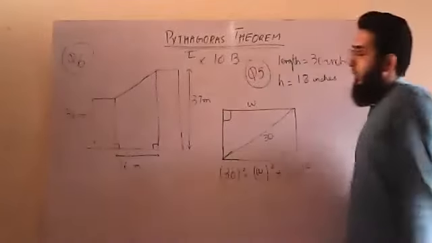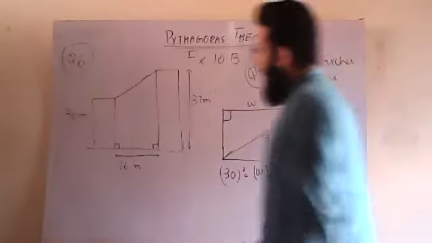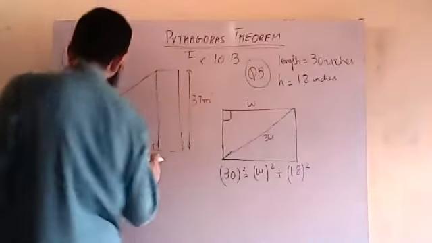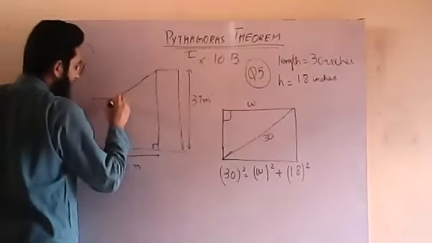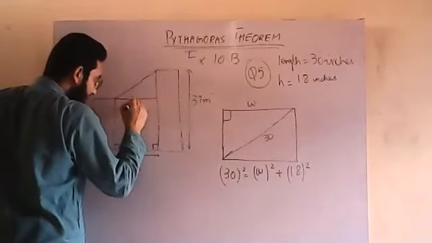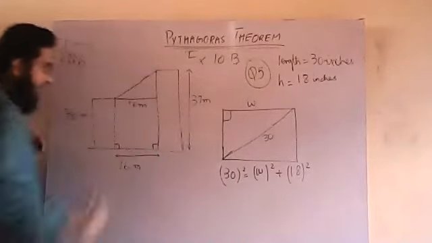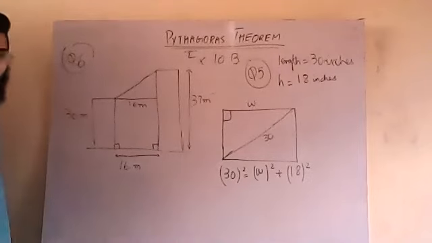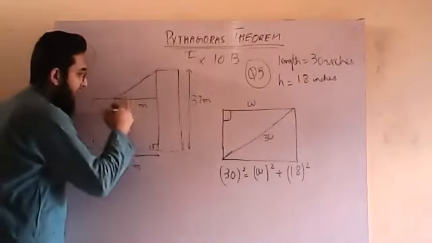Let's have a look at it very carefully. I know this is 16. This will also be 16. Right, boys and girls? This is 16, so this will also be 16 meters.